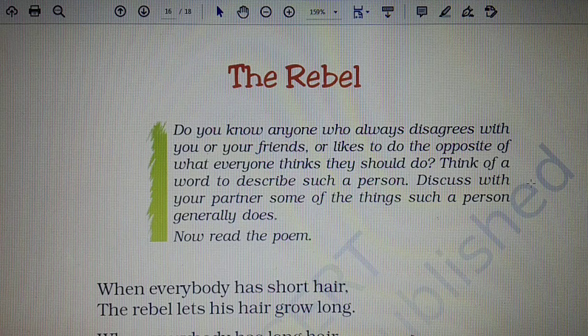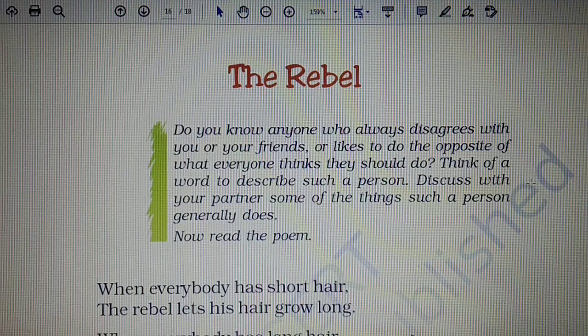So all the examples which we will see in the poem are repetitive affirmations, means they are just being repeated again and again to show us what a rebel is.